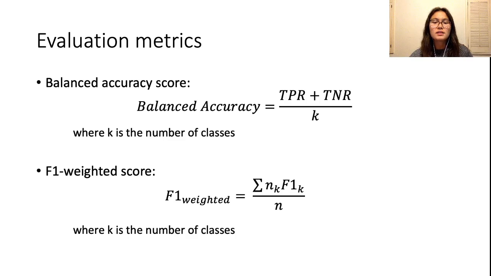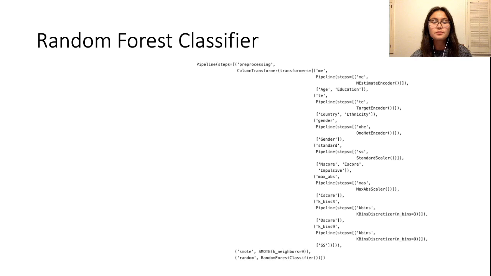In addition to the balanced accuracy score, I evaluated and compared models using the F1 weighted score. I used it as my scoring metric in the randomized search cross-validator as well. I chose to focus more on the F1 weighted score because it takes into account both precision and recall, weights them equally, and factors in the relative class weights within the dataset. I ended up choosing a random forest classifier for my data. I chose this algorithm because it performed the best on training using cross-validation comparison between different models.